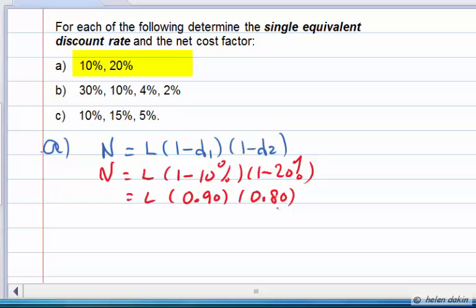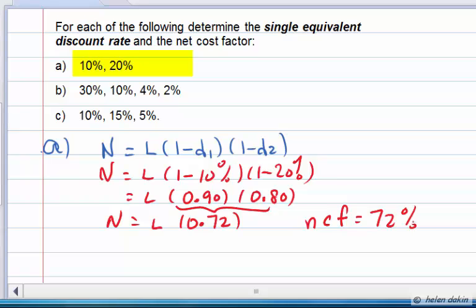We take 20% off something, we have 80% left. And multiplying these two factors together, we end up with net price is equal to list price times 0.72. Now this tells us that the net price is actually 72% of our list price. That means that the net cost factor is 72%. So our net price is 72% of our list. What that means also is that our reduction in the list price was in fact 28%. So the single equivalent discount rate, D, is equal to 28%. The amount of discount of 28% is the same as two trade discounts of 10 and 20%.